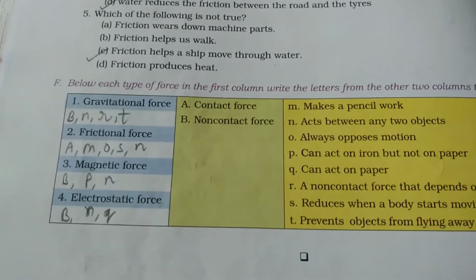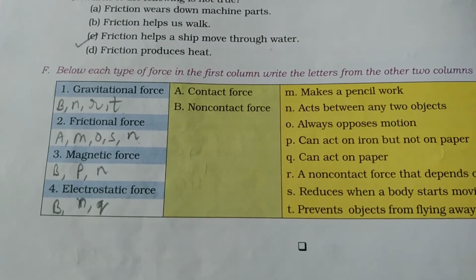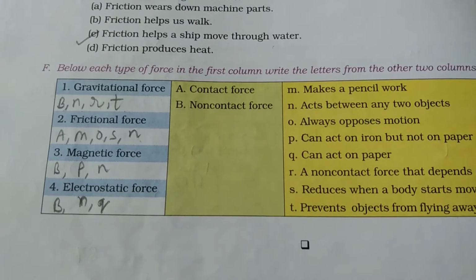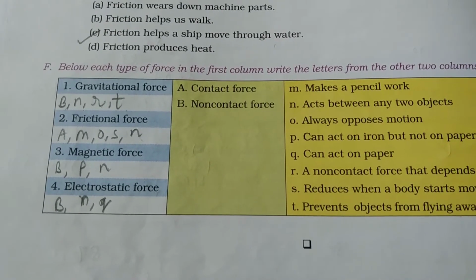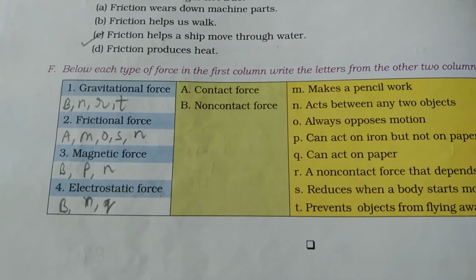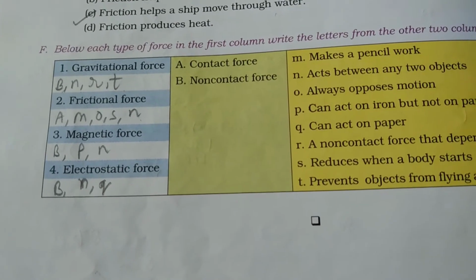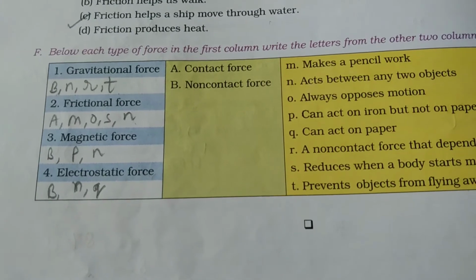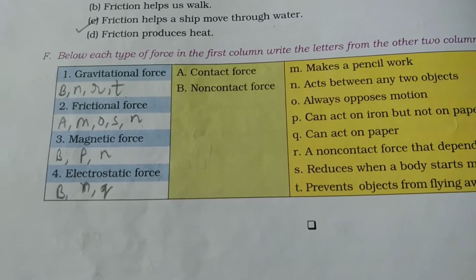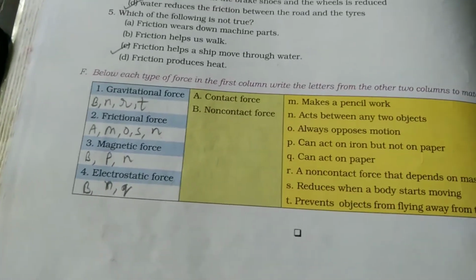And there is a table: in gravitational force B, N, R, T; in frictional force A, M, O, S, N; in magnetic force B, P, N; and in electrostatic force B, N, Q. Children, do all the questions in your notebook and fill the bookwork only in your books.